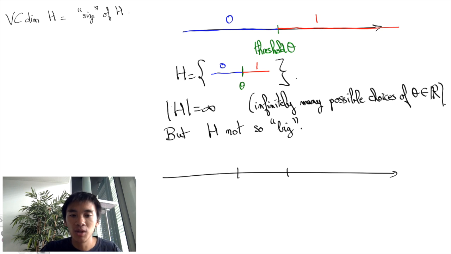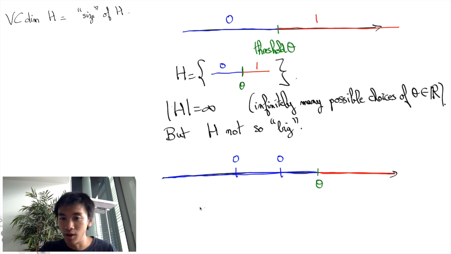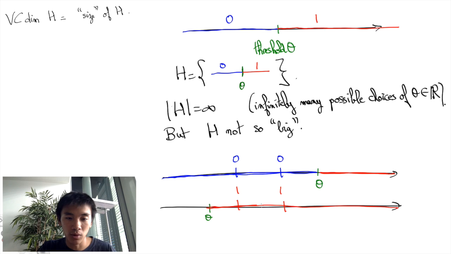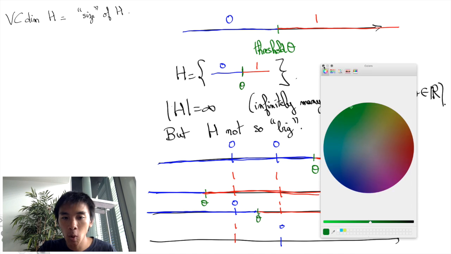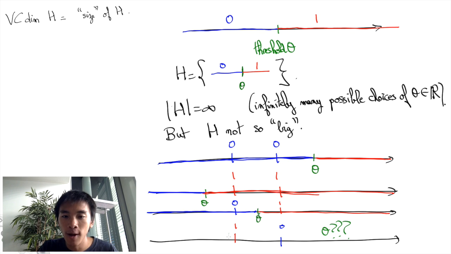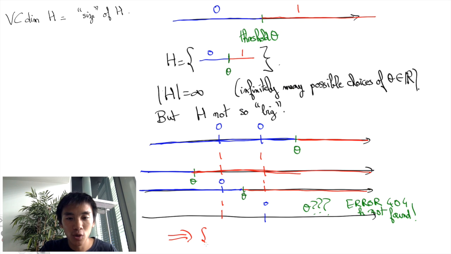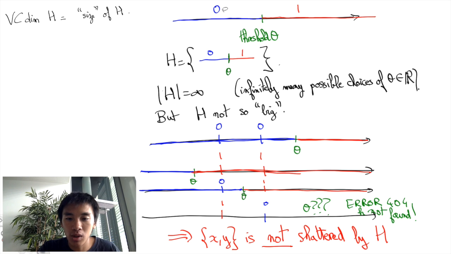To see this, notice that if I take 2 points on the line, then not all classifications of these 2 points are possible. I can classify them as 0, 0 by taking the threshold on the right, or as 1, 1 by taking the threshold on the left, or even as 0, 1 by taking the threshold in the middle. However, I cannot classify them as 1, 0 because no matter where I put the threshold, I will not obtain such a classification. We say that any set of 2 points of the line is not shattered by threshold classifiers with zeros on the left and ones on the right.